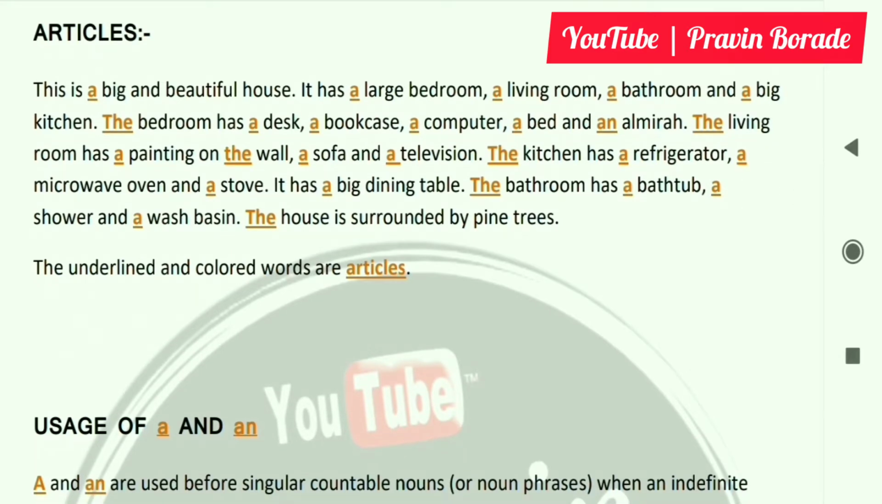It has a big dining table. The bathroom has a bathtub, a shower, and a wash basin. The house is surrounded by pine trees. The underlined and colored words are articles.